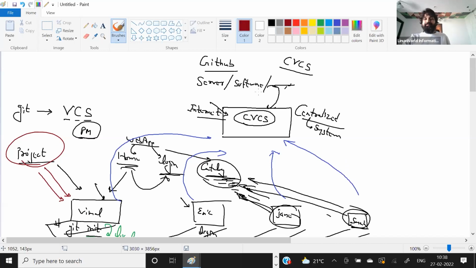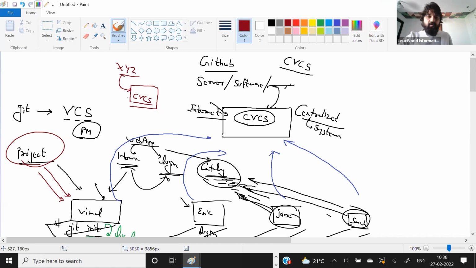What I'm talking about is, maybe your company, let's say XYZ, will host one computer over the internet, or maybe in the cloud, and they manage everything we need in CVS. So maintaining this software is a big deal.